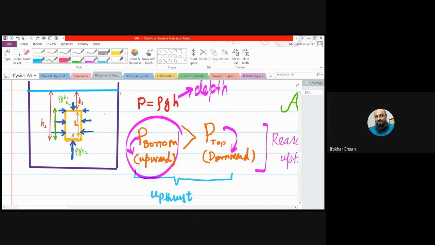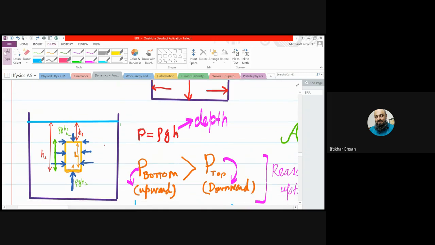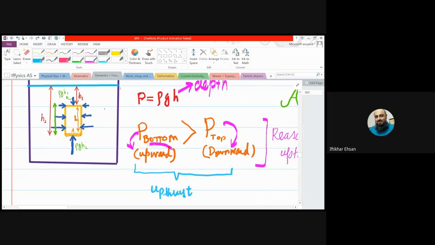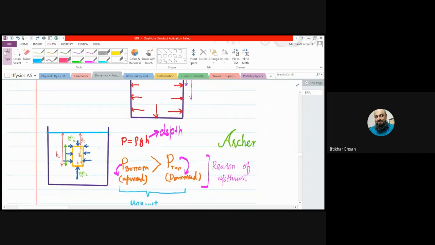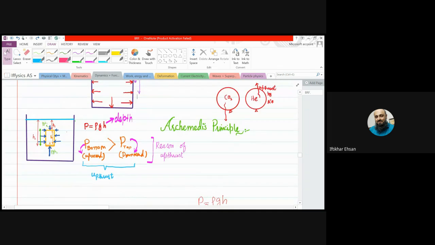So, which pressure is going to win? The larger one, which is in upward direction. So it applies an upward force on the object inside a liquid or gas, that is upthrust. So, beta, we are going to discuss Archimedes principle. And what is Archimedes principle?